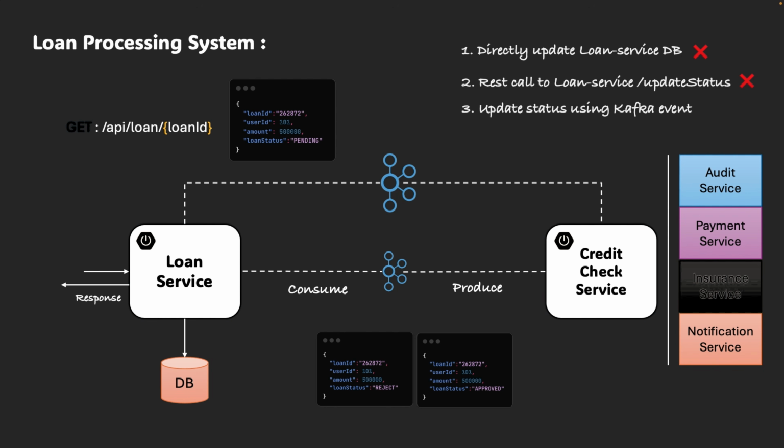And the main thing to consider, this pattern follows proper event-driven architecture principles, and it helps to build a system which will be faster, resilient, loosely coupled, and free from common microservice anti-patterns. Now, whenever a user checks their loan status in the loan service, they will get the most accurate and up-to-date result, right? Because the loan status will already be updated in the loan service by consuming the event from credit check service.